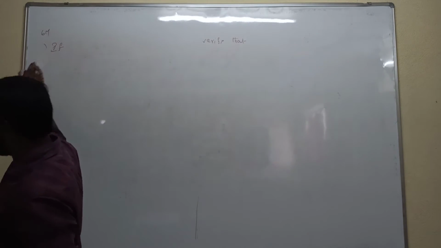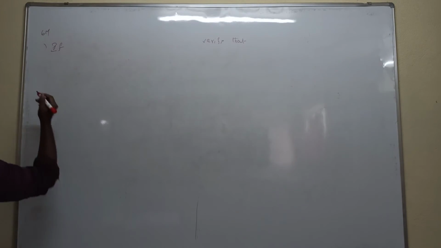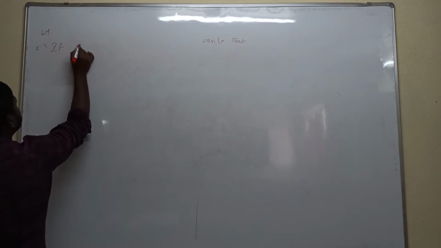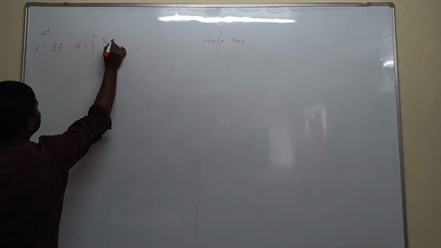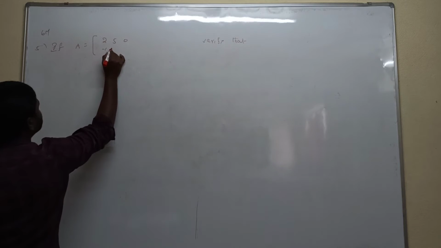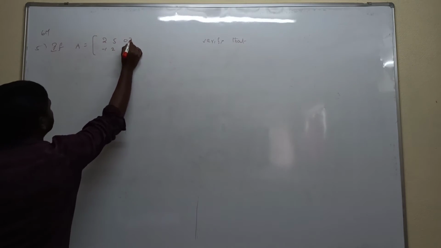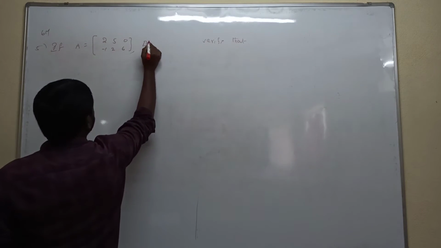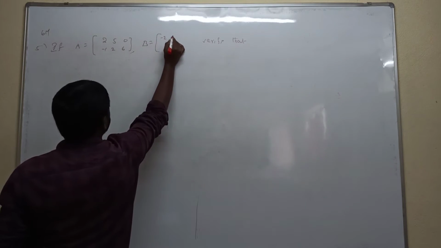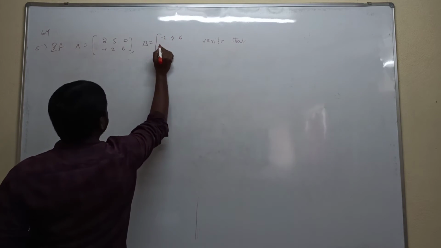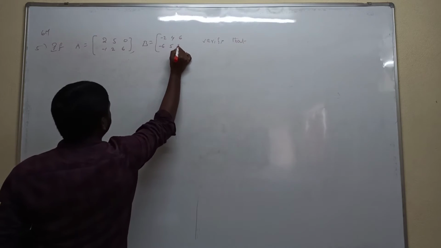Fifth question. A is equal to 2, 5, 0, minus 1, 2, 6, and B is equal to minus 2, 4, 6, minus 6, 5, 8.